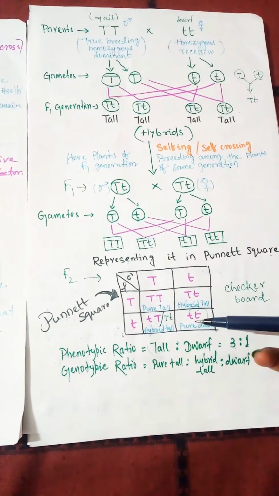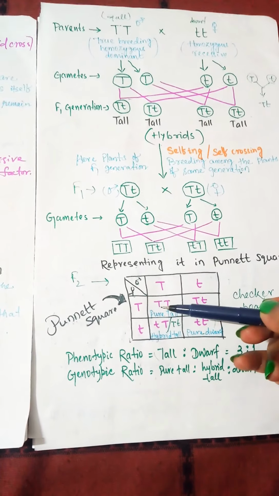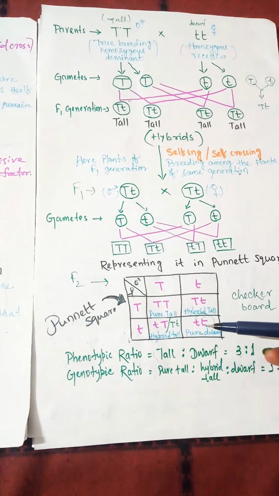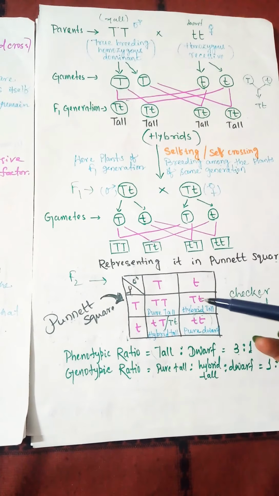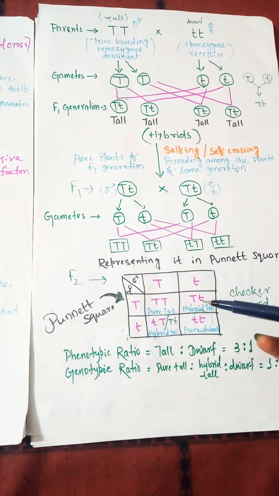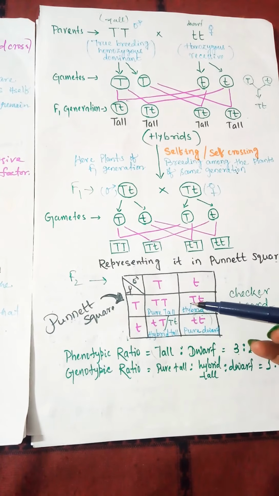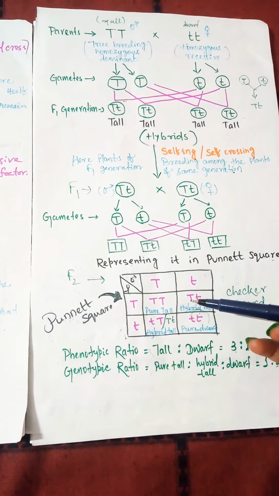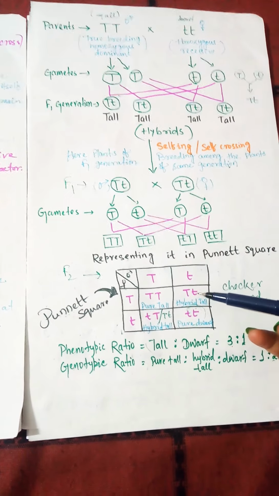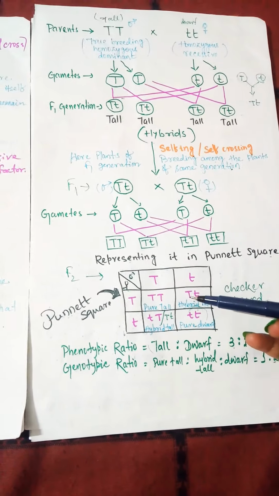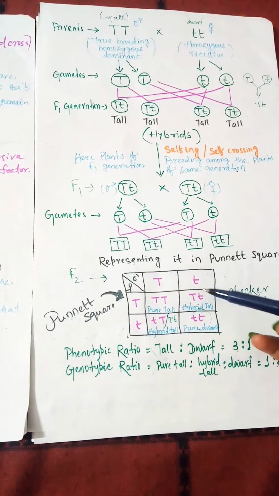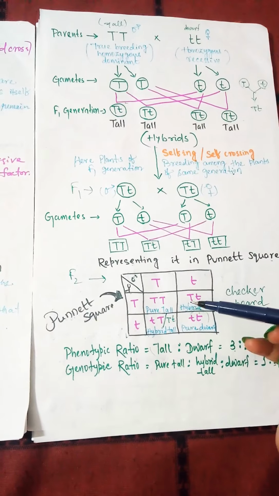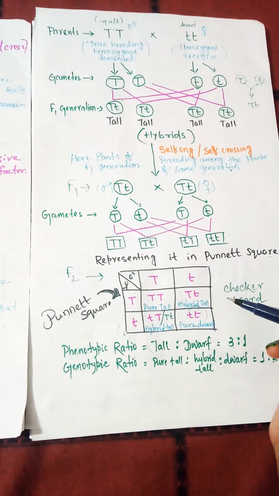It means that the capital T does not hamper the character of small t. They both remain together, but they do not harm each other. Capital T does not harm small t, small t does not harm capital T. They both remain together, but at the time of gamete formation, they can separate from one another.